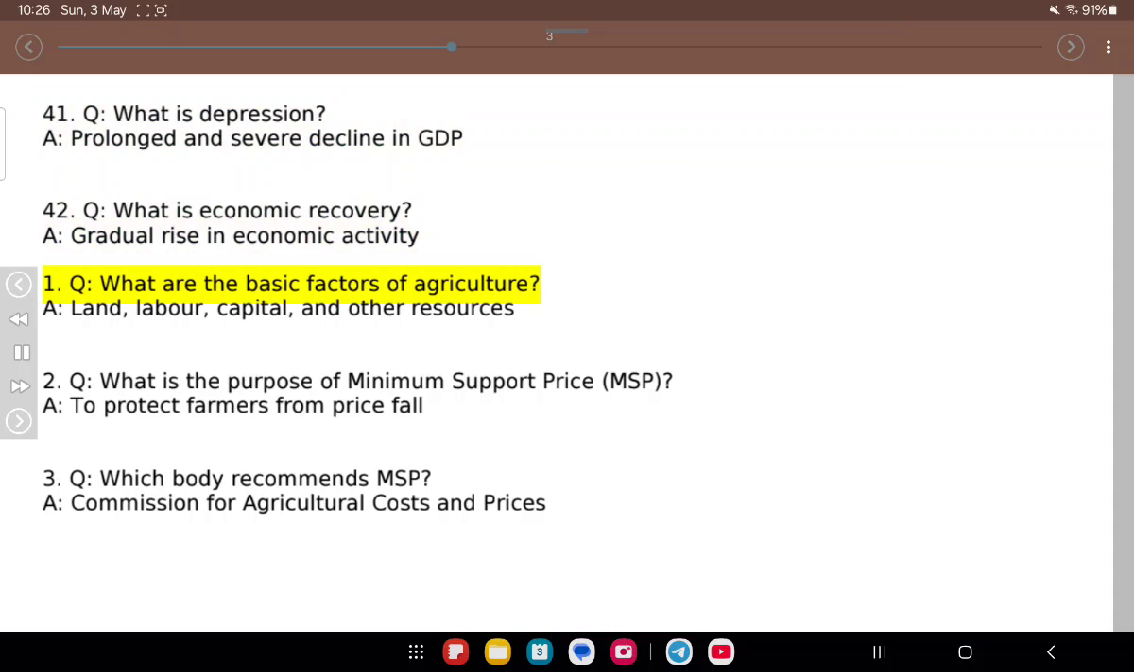What are the basic factors of agriculture? A. Land, labor, capital, and other resources. 2. Q. What is the purpose of minimum support price, MSP? A. To protect farmers from price fall. 3. Q. Which body recommends MSP? A. Commission for Agricultural Costs and Prices.